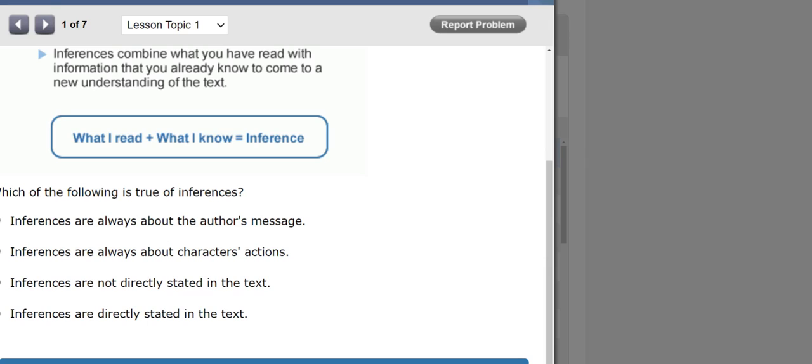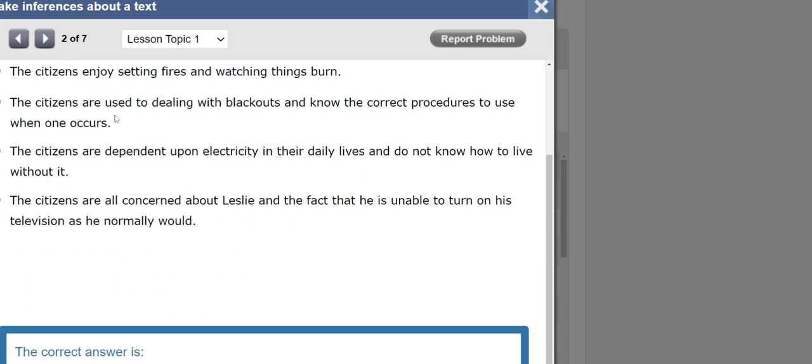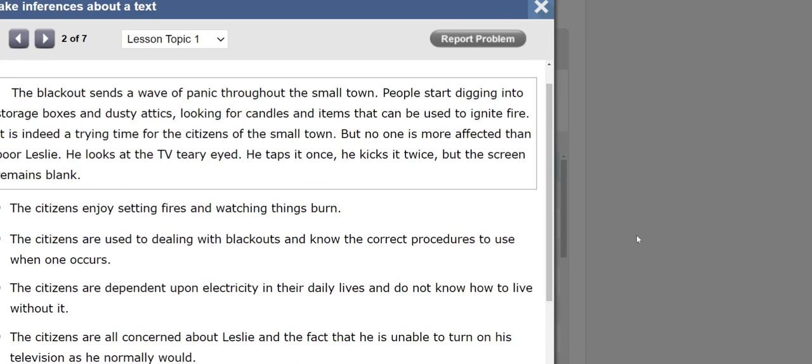If you said that inferences are not directly stated in the text, you are right. Remember that it's based on what you read, but the answer is not right there. You put what you read and what you know, and then you make an inference. Look at this short paragraph.